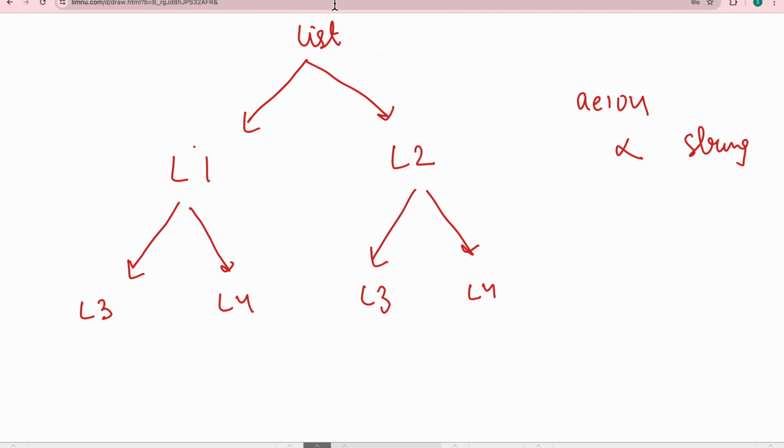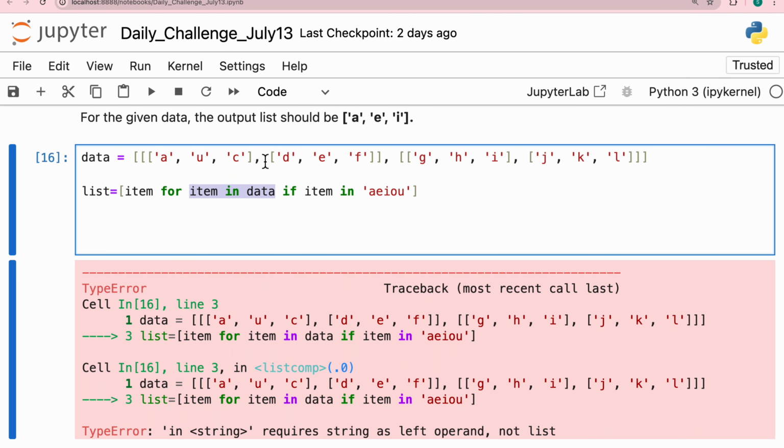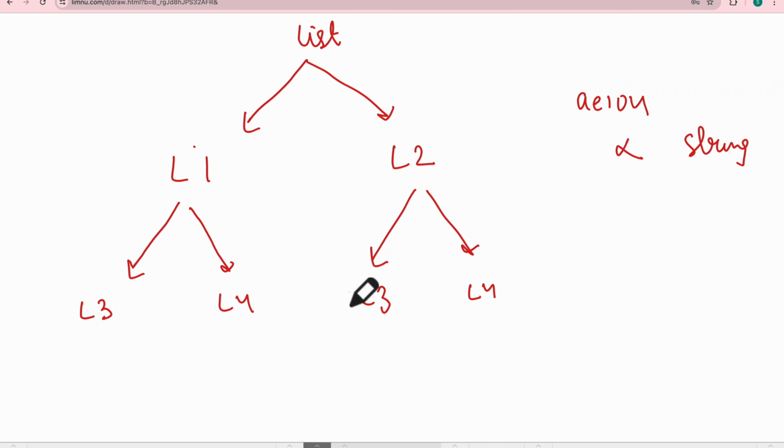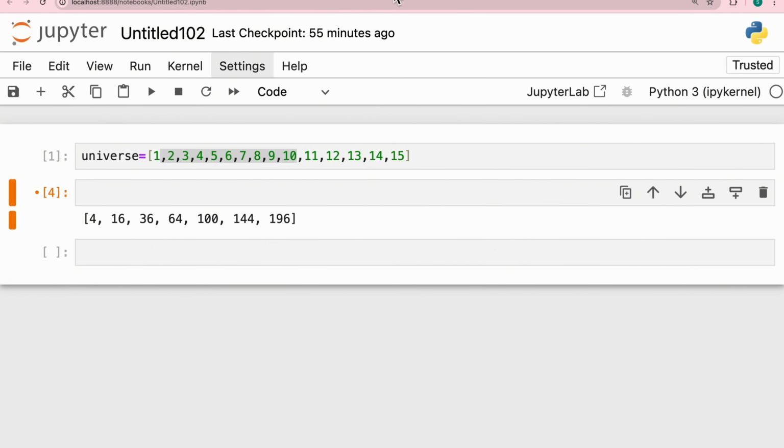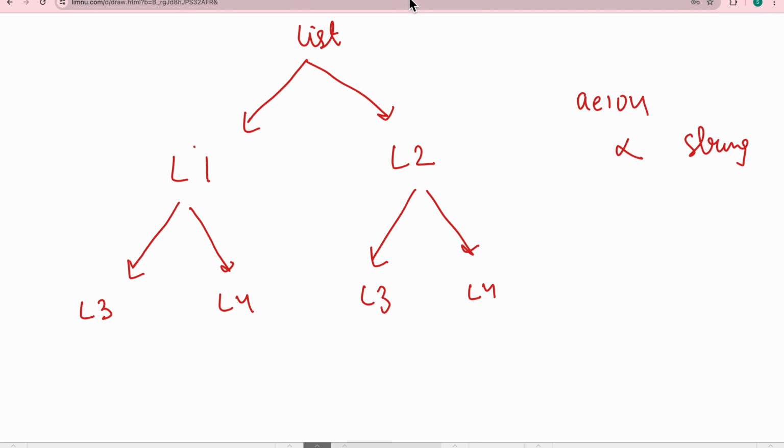Because see, there are a total of 4 lists. This is list 1, this is list 2, this is list 3, this is list 4. So how will I write it down? We named it for item in data. So this is my data, and this is my item. I'm saying for item in data, because this item is present inside this data.